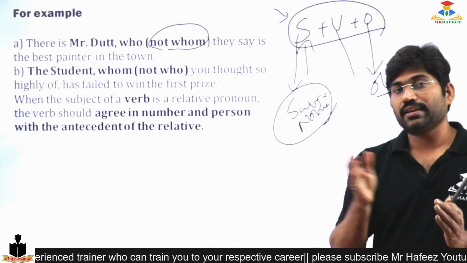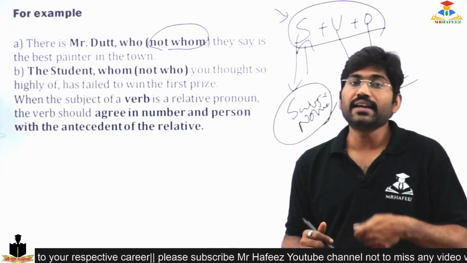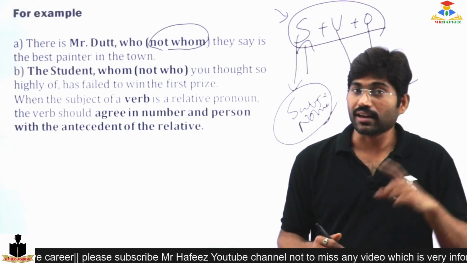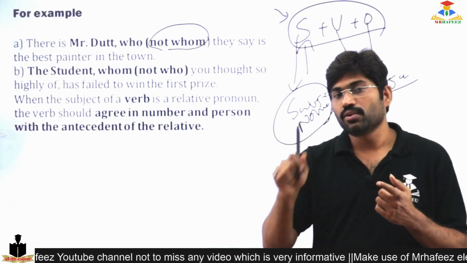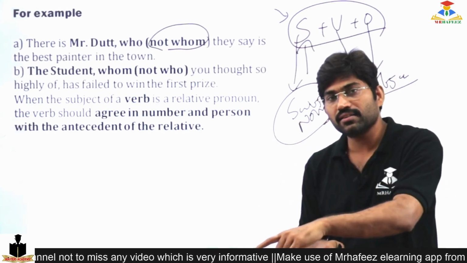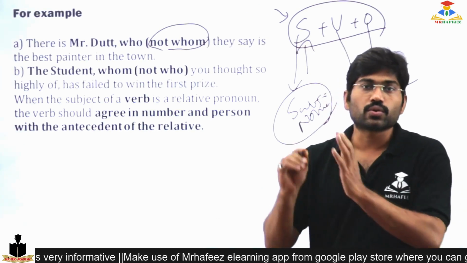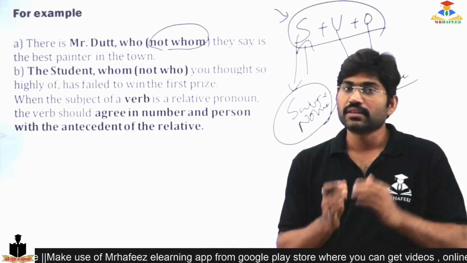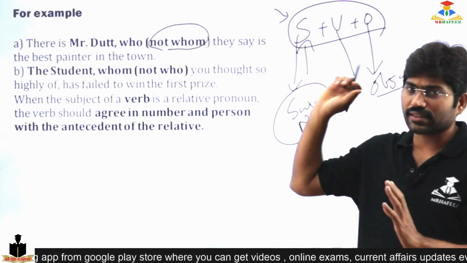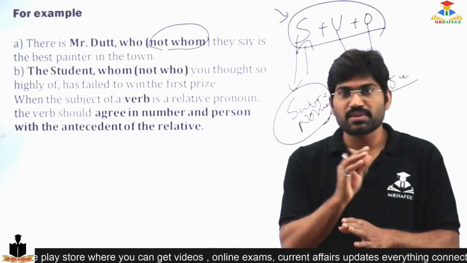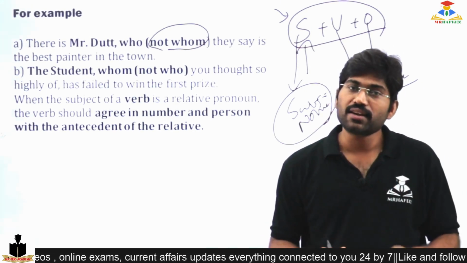When the verb's effect is transmitted to the other, just like Rama killed Ravana. Who killed Ravana? Rama killed. So the doer is Rama, by the killing. On whom is the action involved? It is Ravana. Ravana is the object here. So Ravana is objective case, Rama is subjective case. So in the middle, the verb is involved. This is the general structure. The same can be active voice, passive voice, that can be shuffled. So it depends on how you are using it. But according to the meaning, you can decide which one it is.